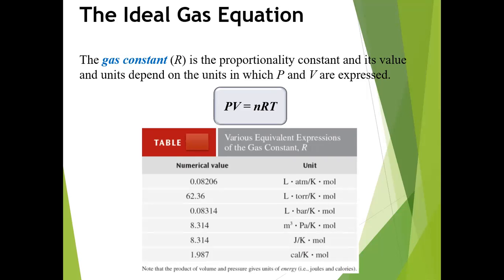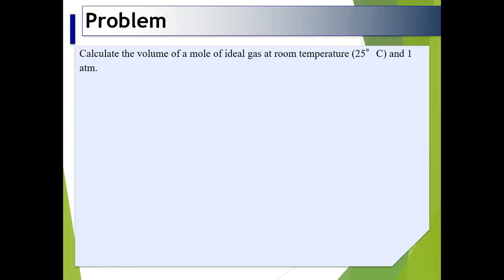Another value of R is 8.314, with unit meter cubed Pascal per Kelvin mole. Another value is 8.314, whose unit is joule per Kelvin mole. And another value is 1.987, which is calorie per Kelvin mole. These are all the values of R in the table.